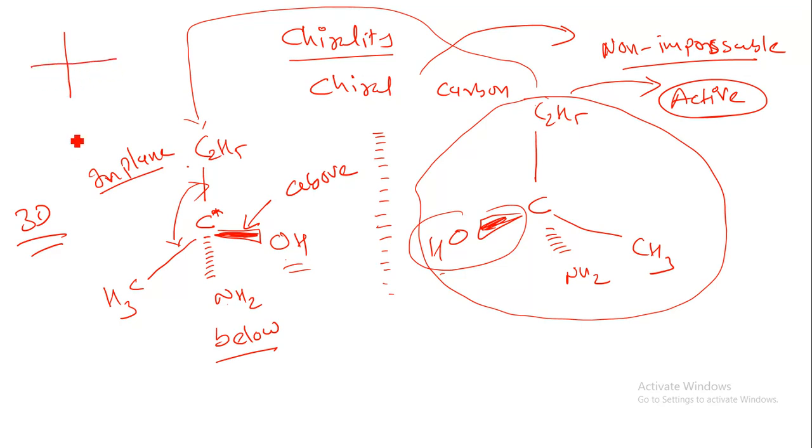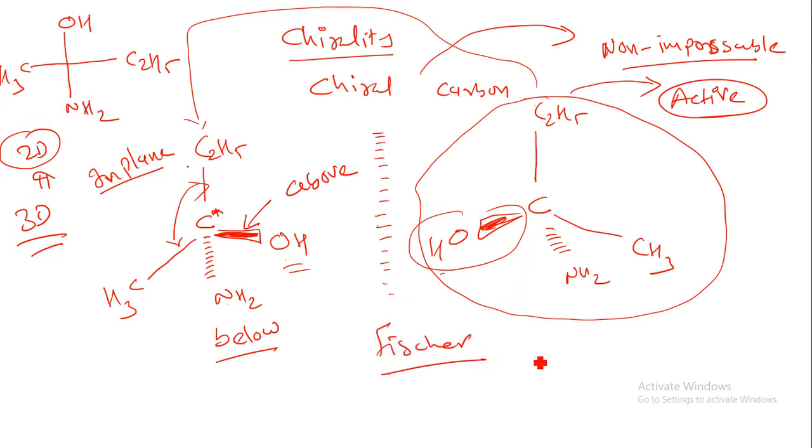This is a 2-dimensional structure, so this will be the downward side below the plane, so I can put it over here below the plane. This will be the upper side, this will remain as the upper side. So CH3 on the left hand side, I can put CH3 over here, and the remaining part will remain as C2H5. Now we have converted the 3-dimensional structure into the 2-dimensional structure. This is known as Fischer projection.